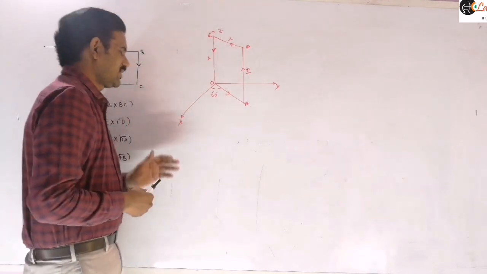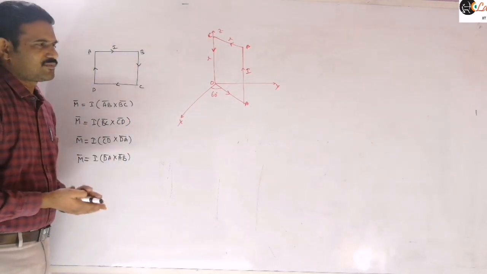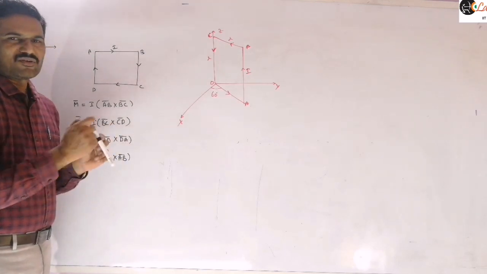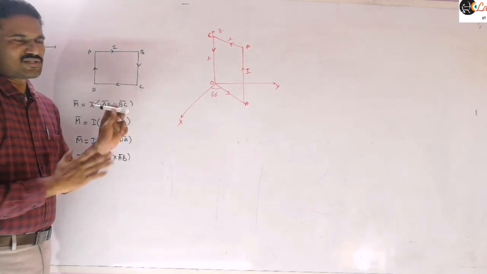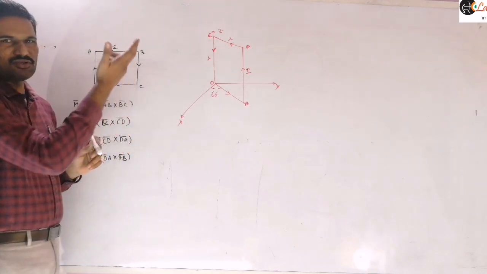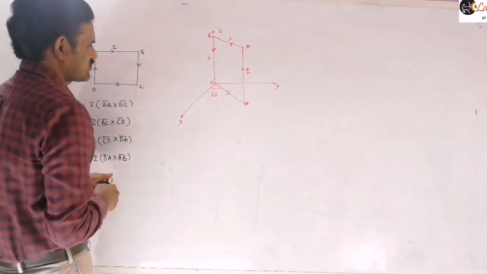So for that, we use this method here. If you are using this method, you can write it easily. That means you can also write this by writing I into L square as a magnitude. Then a unit vector you need to consider here. Unit vector perpendicular to that plane you may consider there. So like that also you can write. But the simplest way is this one.